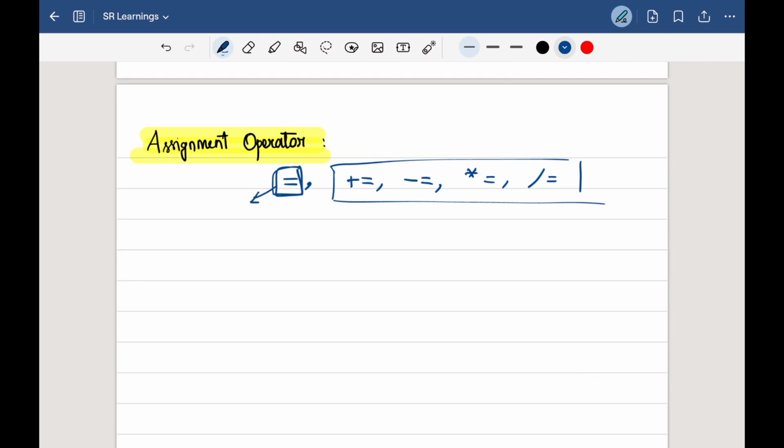What is the purpose? It's simple. With the increment operator, we can increment any variable by one unit, right? But with the assignment operator, we can update it with as many values as we need, because the disadvantage of the increment operator is that we can increment it by only one unit.